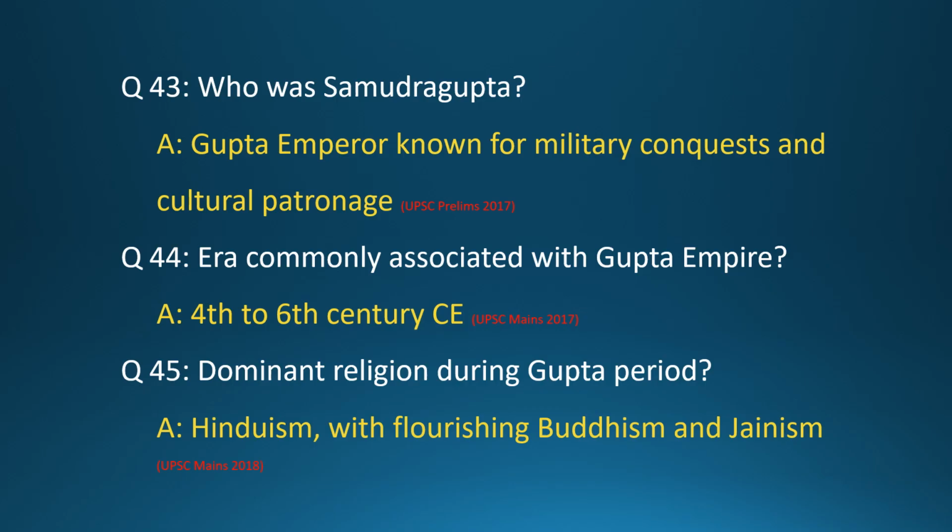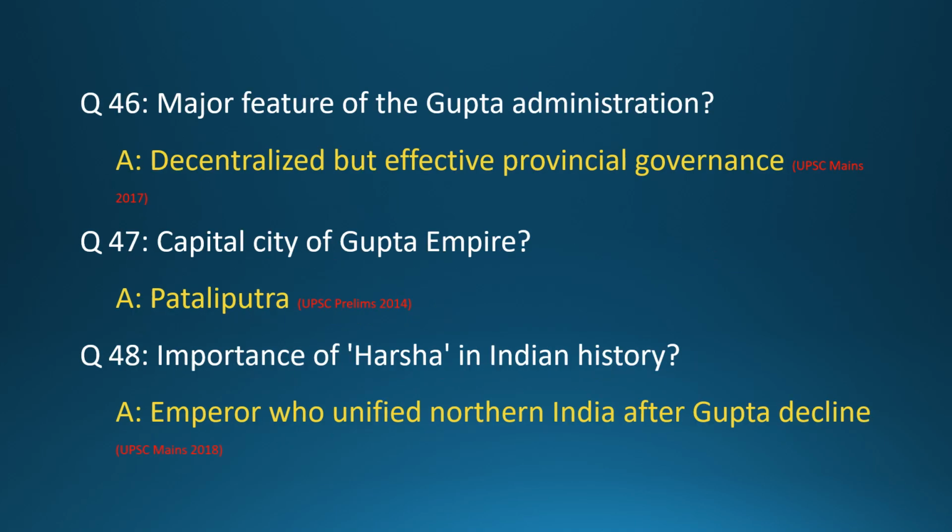Question 43. Who was Samudragupta? Answer: Gupta emperor known for military conquests and cultural patronage. Question 44. Era commonly associated with Gupta Empire? Answer: 4th to 6th century CE. Question 45. Dominant religion during Gupta period? Answer: Hinduism, with flourishing Buddhism and Jainism.